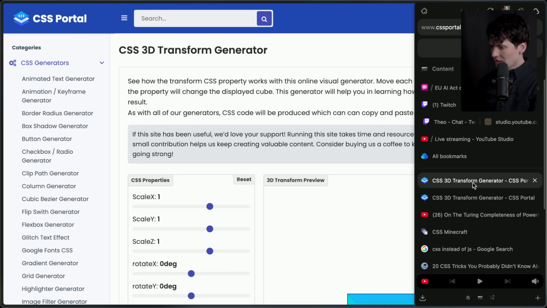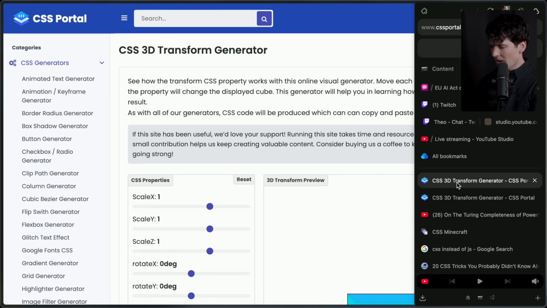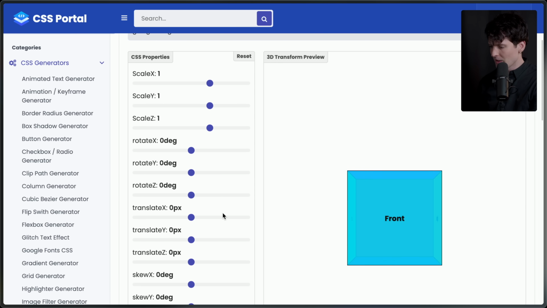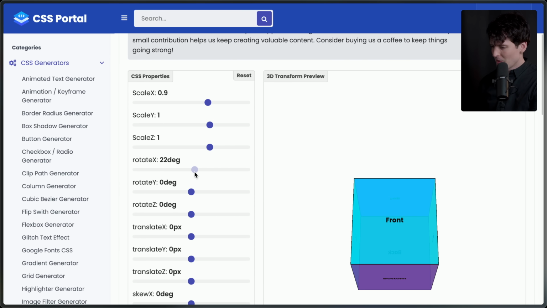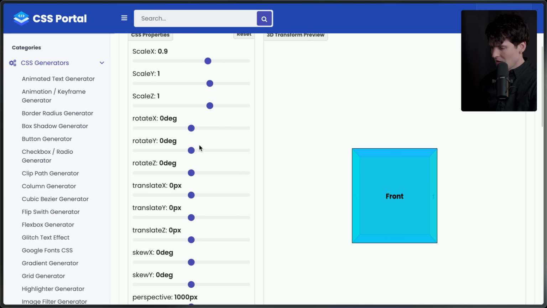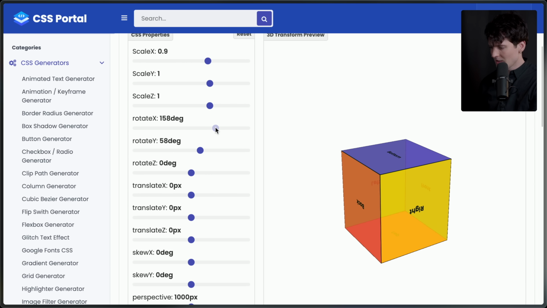But it also makes me sympathize with the people who have to try and squeeze this stuff into the browser. Imagine writing the code for this to work. I would not ever want to have to do this. Oh, that's so cool. When it's all zeroed out, it just looks like a standard 2D thing. But then you rotate and you realize, oh, it is not. This is all just changing the CSS right now.